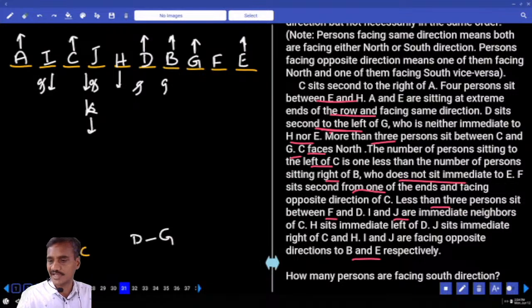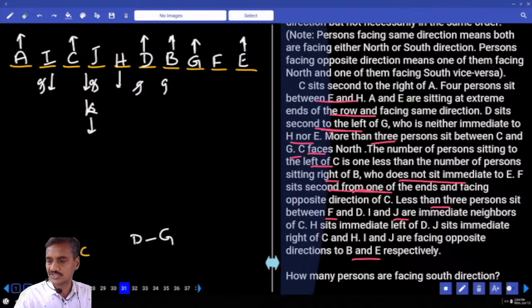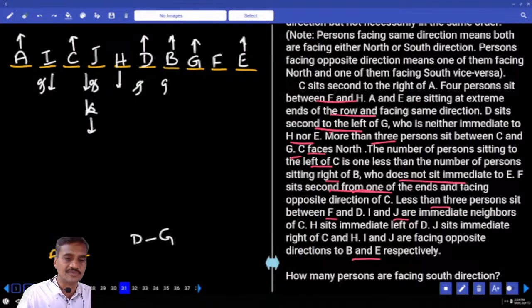And F. What is the direction of this F here? F sits second from one of the extremes and opposite to C. Now C is facing north, so F is facing south. Done? Now this is about question numbers 31 to 34. The next one.